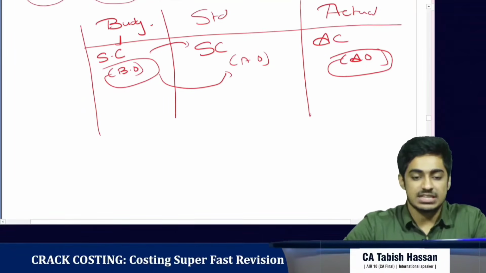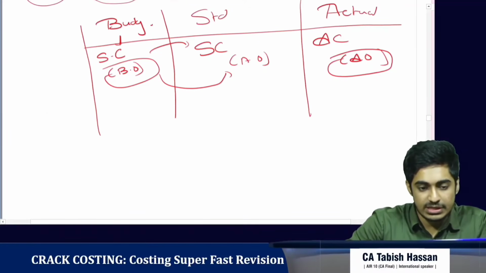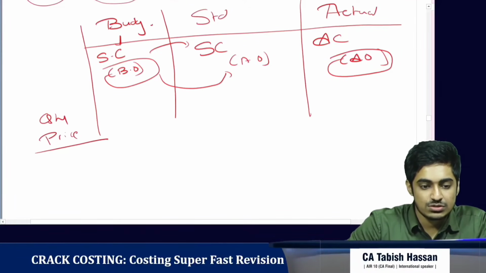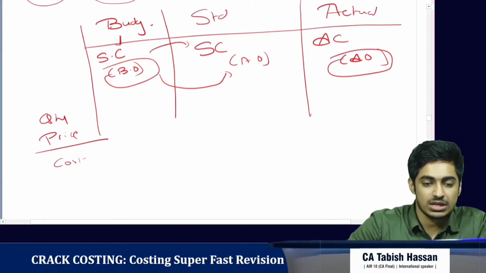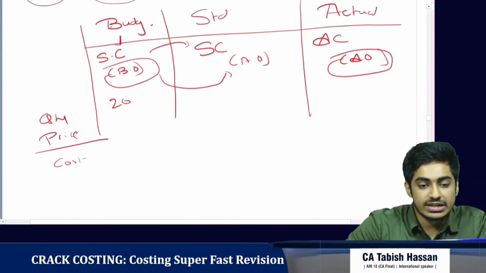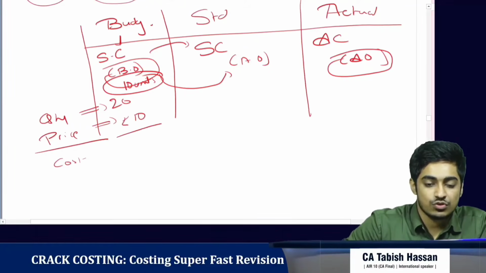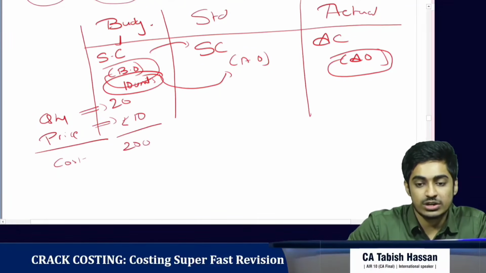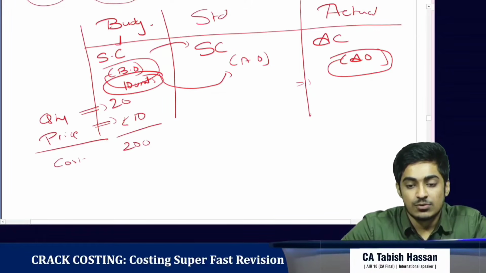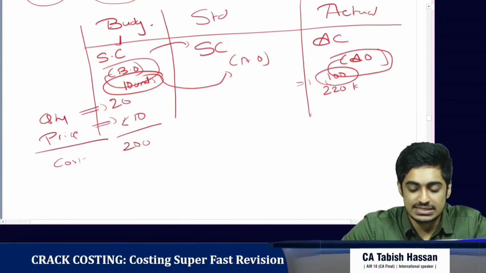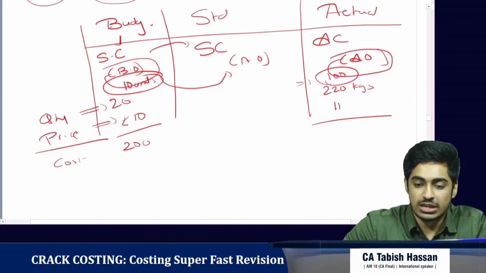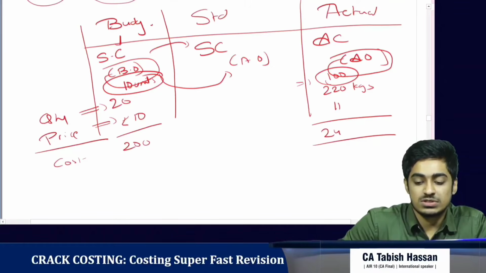Say for example, here is the quantity, here is the price, so this is the cost. Budgeted for 10 units of output, the quantity to be used is 20 kilos and the price is 10 rupees per kilo. So the budgeted cost for 10 units was 200 rupees. In actual, we have manufactured 100 units, using 220 kgs at the rate of 11 per kg. So our actual cost is 2420 rupees.